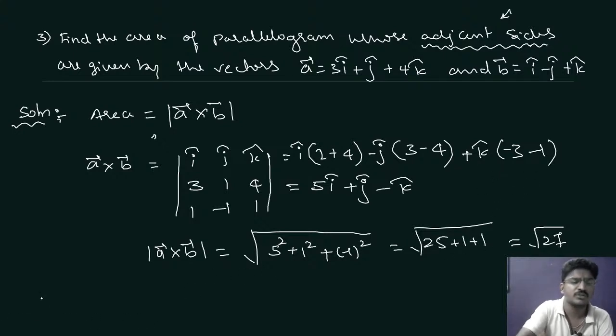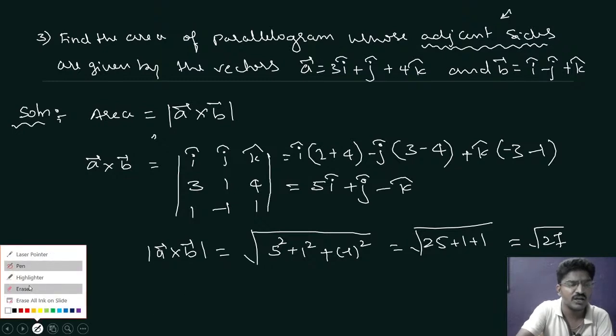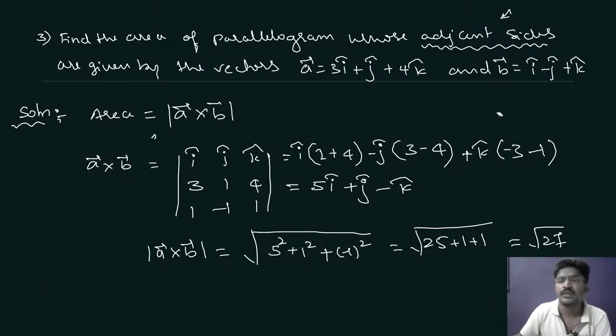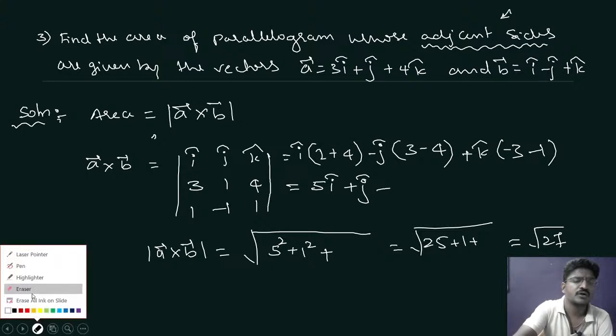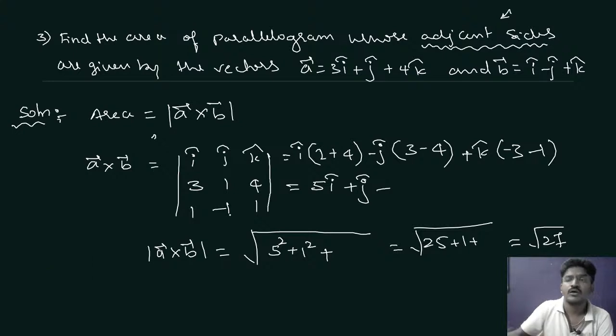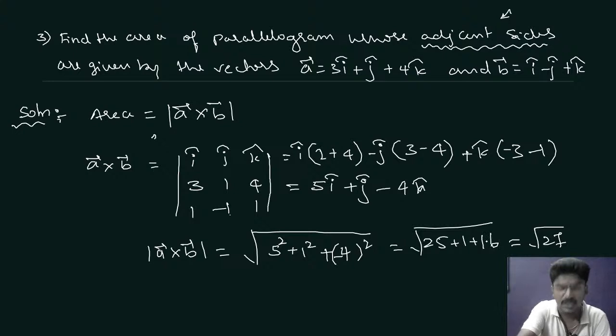Please check once because here I have done a little bit small mistake. Please verify this. Here you have minus 3 minus 4, that is minus 4k cap, that is minus 4 square, plus 16. Clear?